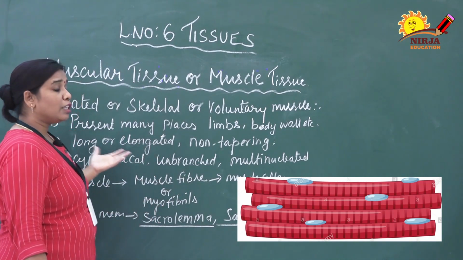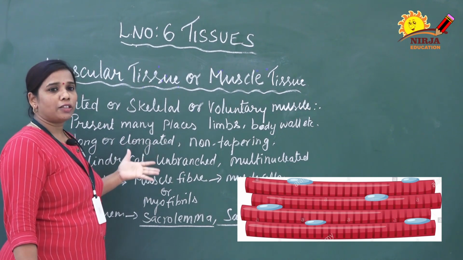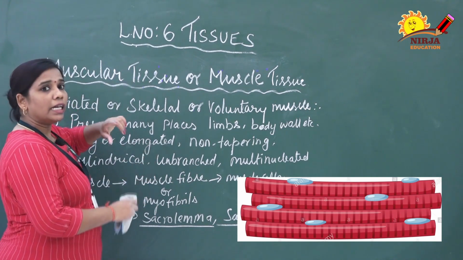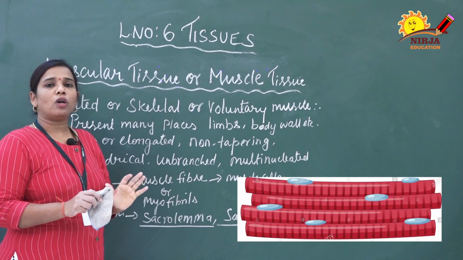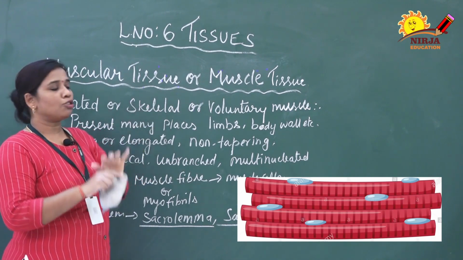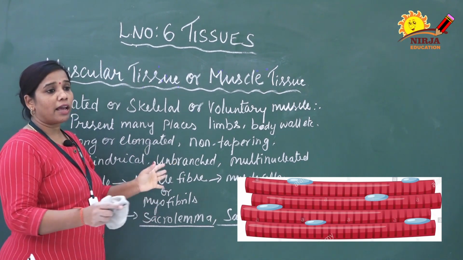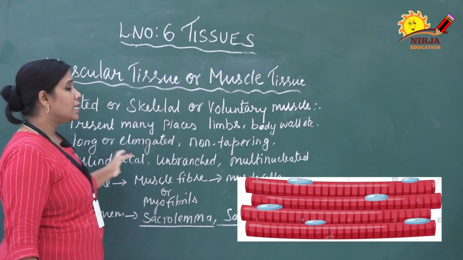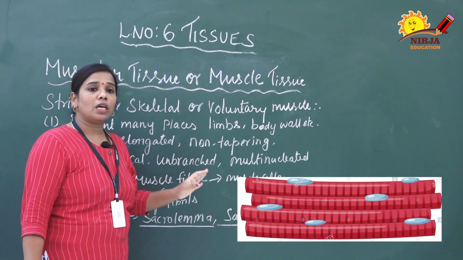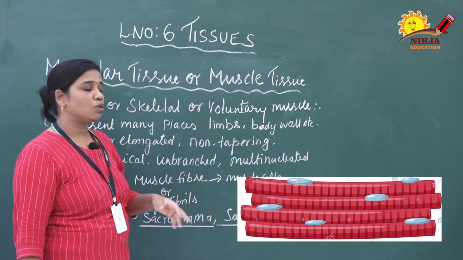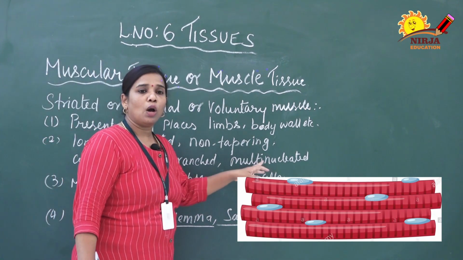At the same time it is a long or elongated structure, but non-tapering. Non-tapering means the ends are not sharp. It is an unbranched structure; it does not have any branches. It is an unbranched cylindrical structure. Each cell is made up of many nuclei, so it is called multinucleated.